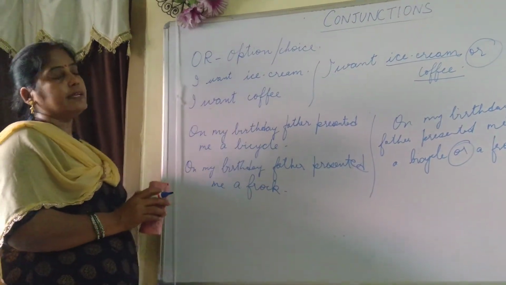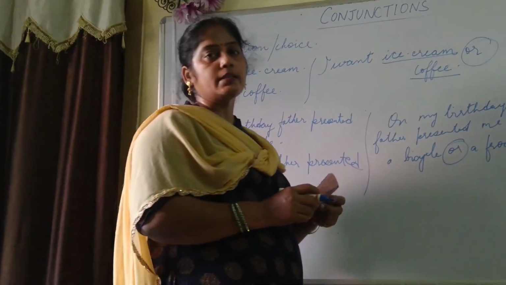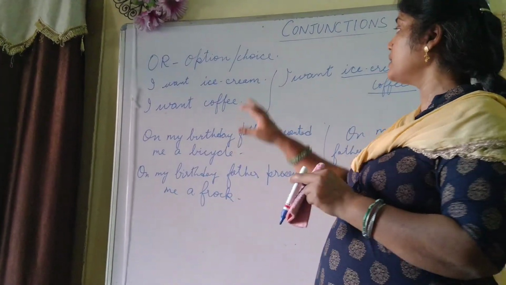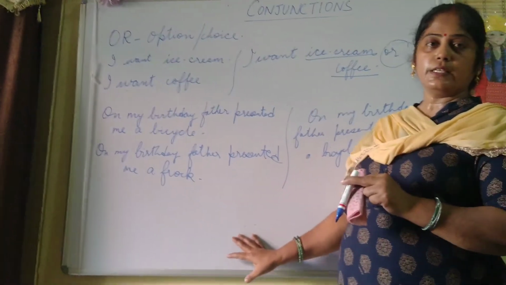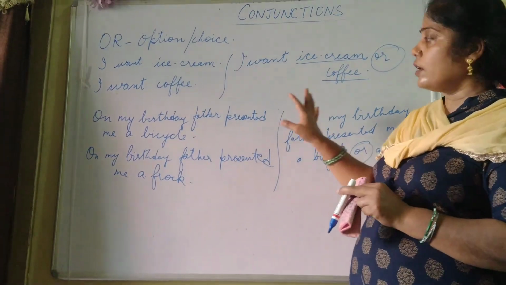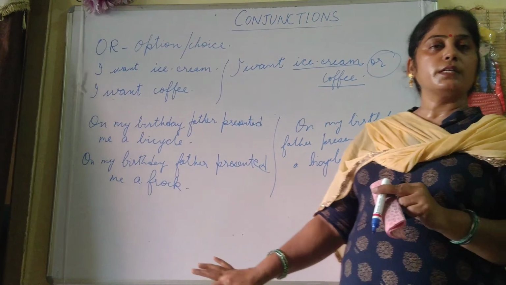So these are the basic conjunctions. These are the very basic conjunctions which you have to see. So today let it be only these four kinds of conjunctions.